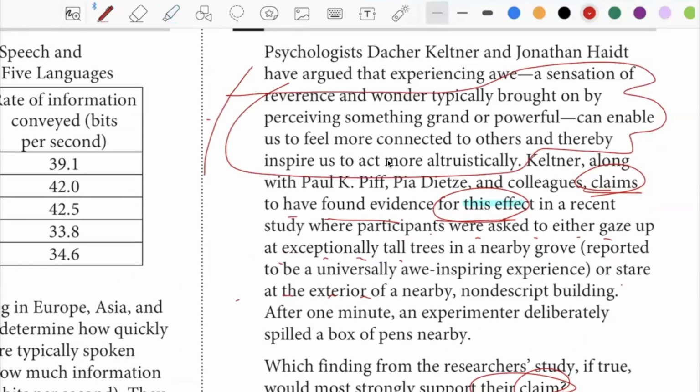Okay. So when I see the word argued, I'm inclined to think that that is the claim here.